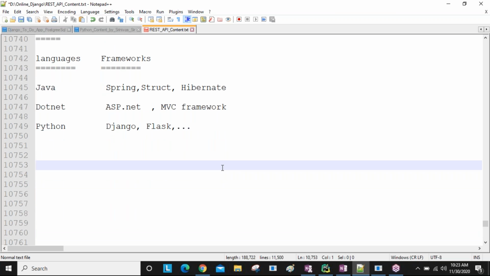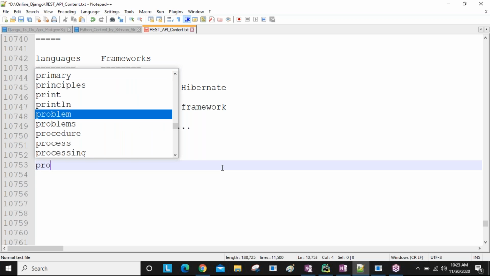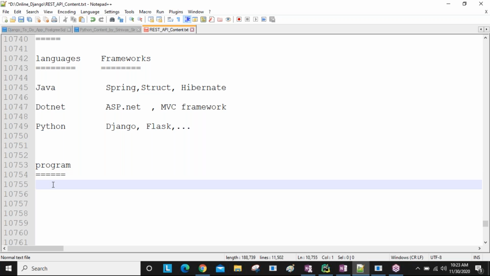And here, what is a program? We are going to develop programs, we are going to develop what we call applications. So first of all, what is a program? This is important, guys. A program is nothing but a set of instructions, guys.